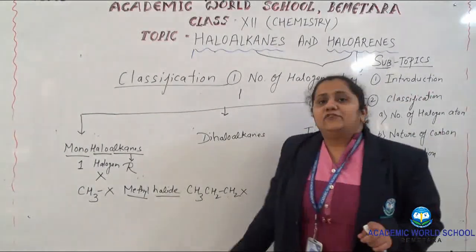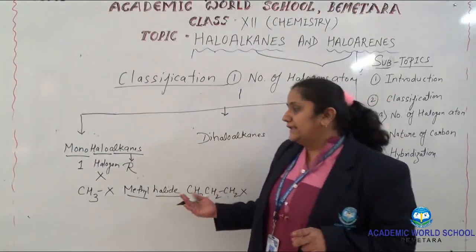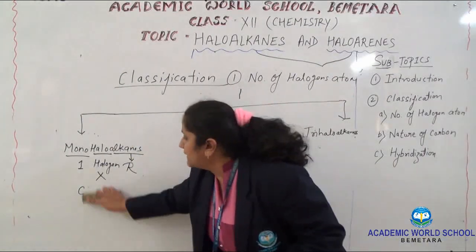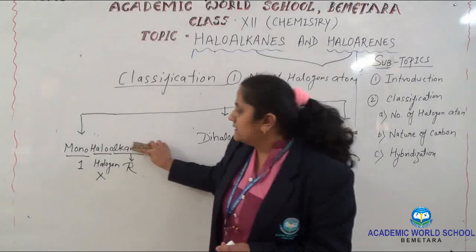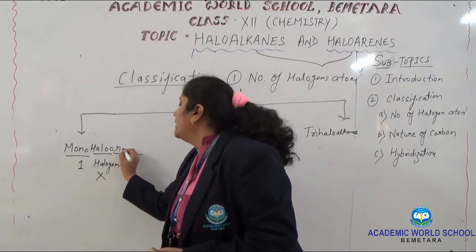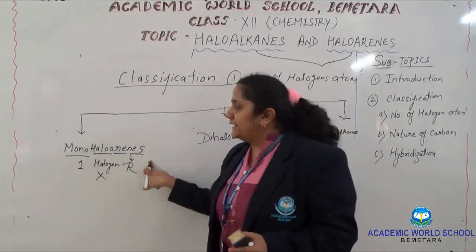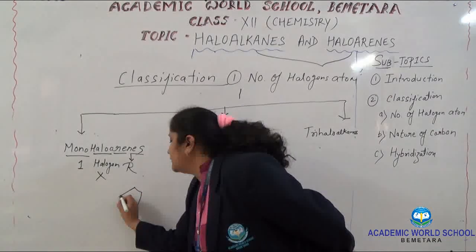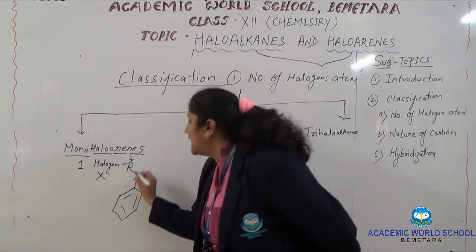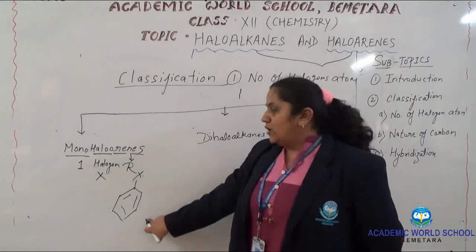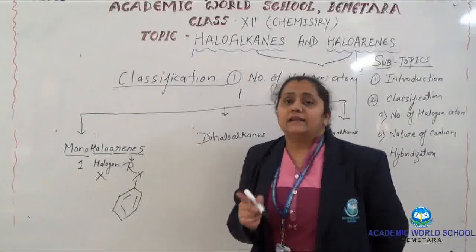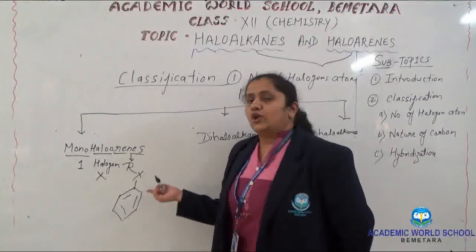The same you can prepare for haloarenes also. In haloarenes, we have to make it an aromatic ring. The same haloalkanes can be made into haloarenes. So monohaloarenes means if one benzene ring contains only one halogen atom, then it is called monohaloarenes. So both compounds have at least one halogen atom to classify in the following manner.